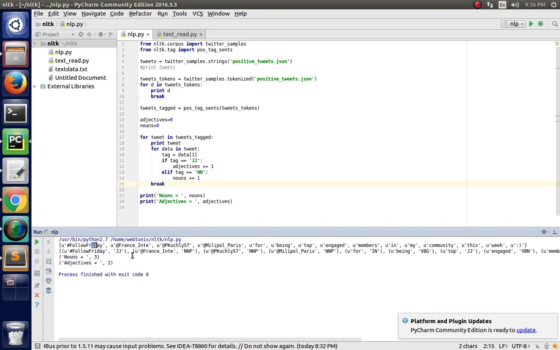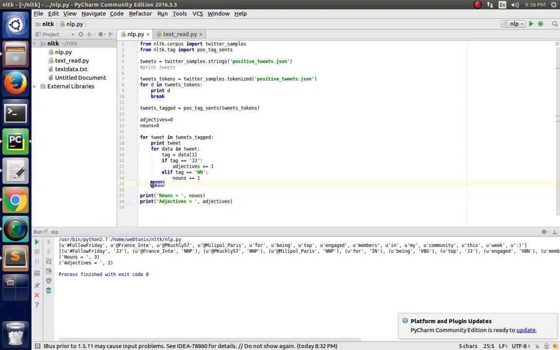Every line is made into a tuple with the type of data, and here NN and JJ are used: JJ for adjective and NN for noun. After that we calculate the counts, and after the program completes it will show how many nouns and adjectives are used here.